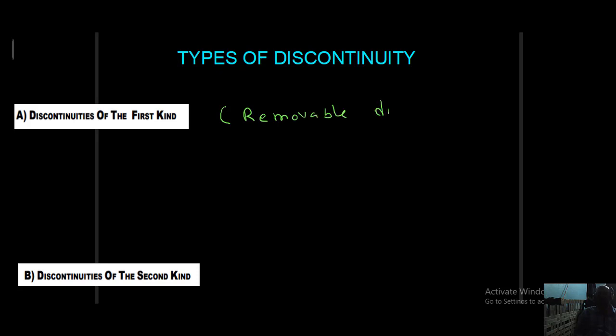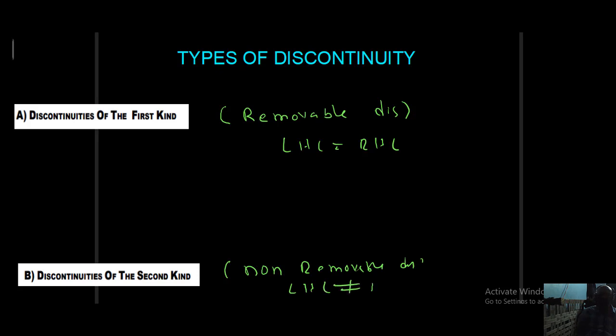The second type is non-removable discontinuity. Here LHL equals RHL. Here LHL is not equal to RHL. If LHL is not equal to RHL, you can say non-removable discontinuity or second type of discontinuity. If LHL equals RHL, you can say removable discontinuity or first type of discontinuity.